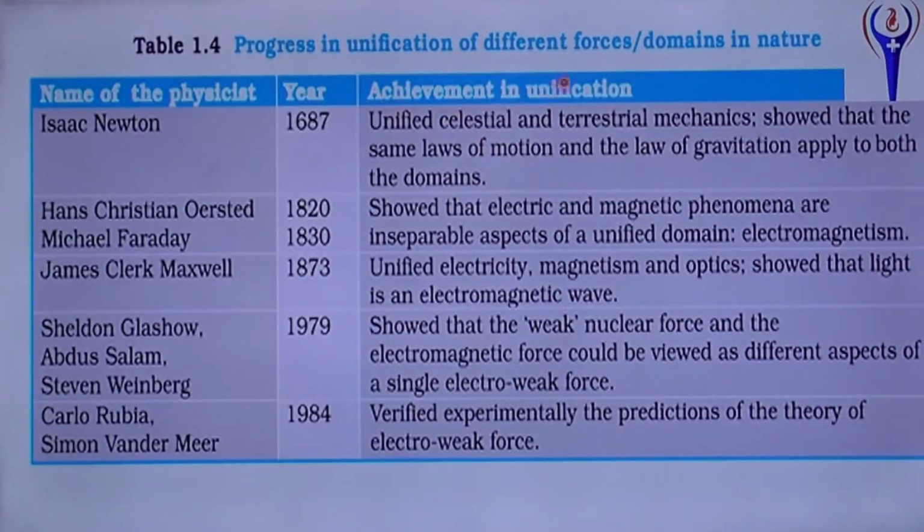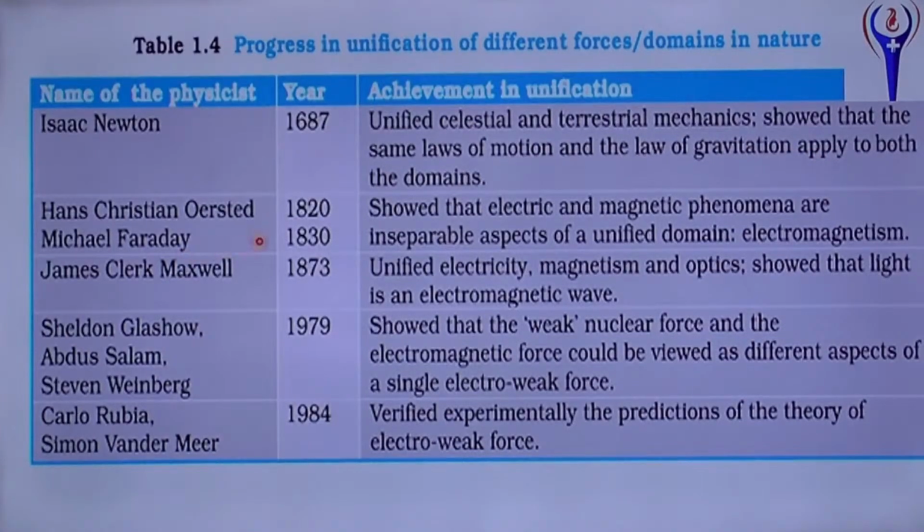Progress in unification of different forces or domains in nature. Isaac Newton, in the year 1687, achieved unification of celestial and terrestrial mechanics. Celestial means bigger, heavy objects, that is, force between planets. Terrestrial means within the earth's surface. He showed that the same laws of motion and the law of gravitation apply to both domains.